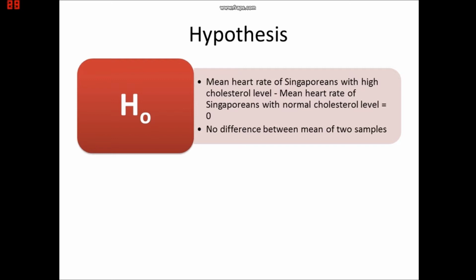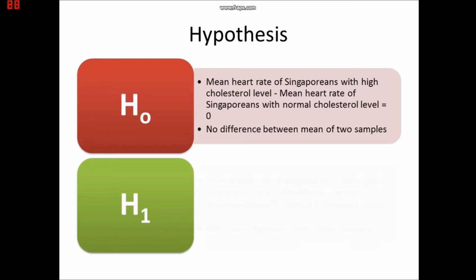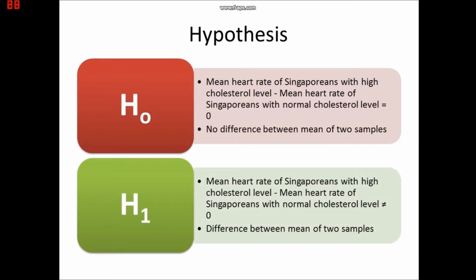Our alternate hypothesis states that the mean heart rate of Singaporeans with high cholesterol level minus the mean heart rate of Singaporeans with normal cholesterol level does not equal 0. This means that there is a difference between the means of the two samples.